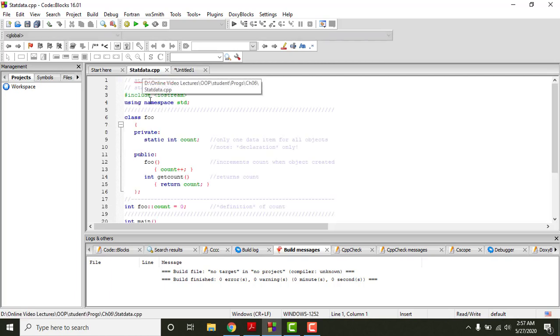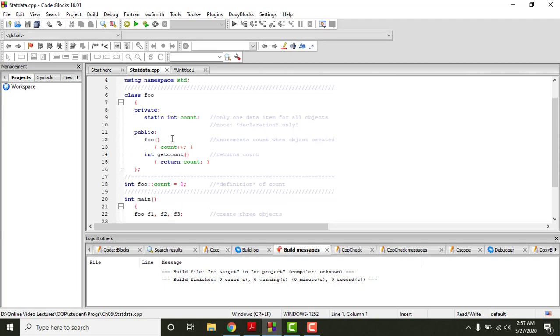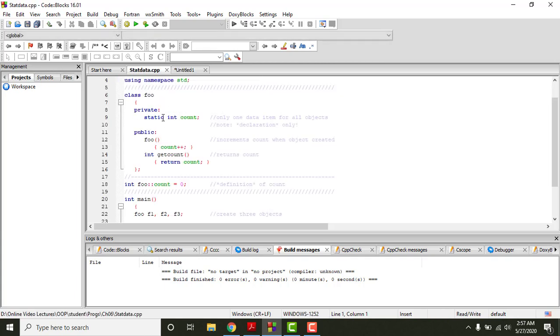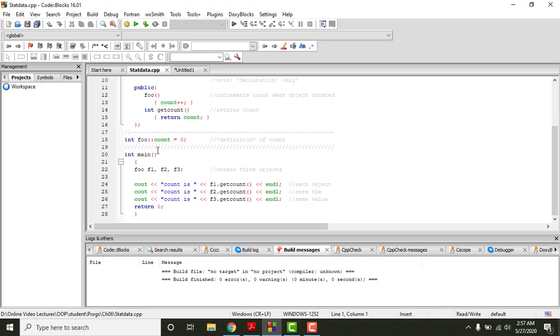Likewise, when you talk about static data members, they require two steps. First we need to declare them in our class, and the definition happens out of the class. Unlike an ordinary variable, where definition and declaration both happen in one line, static data members have two steps. One step is that we need to declare them. When we declare them, we need to take three things into account: the name of the variable, the nature of the variable, and then we need to put static. When our data members are static in nature, their definition will happen out of the class.